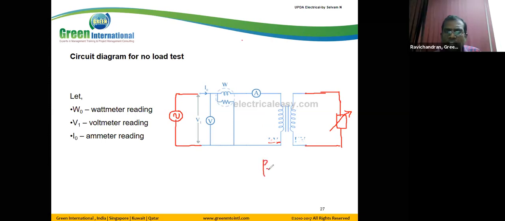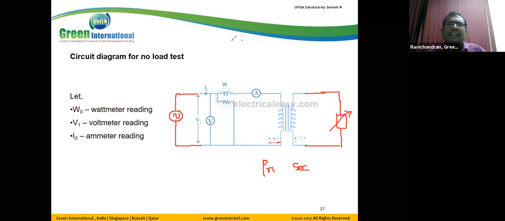So we have a transformer. This is the primary winding. Here we have a secondary winding. The primary winding is connected with the AC voltage source, and the secondary winding is connected with the load. The arrow mark represents a variable load. When load increases, the current increases. Now our objective is to find the losses. We have two losses, one is the core losses, another is the copper losses. So first step, we need to find the core loss.